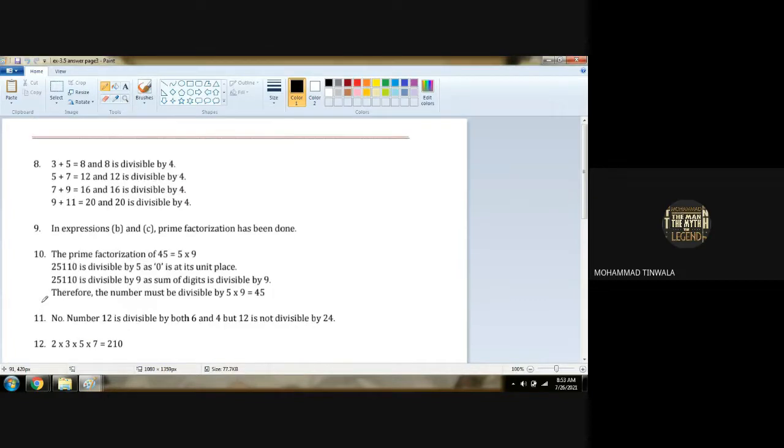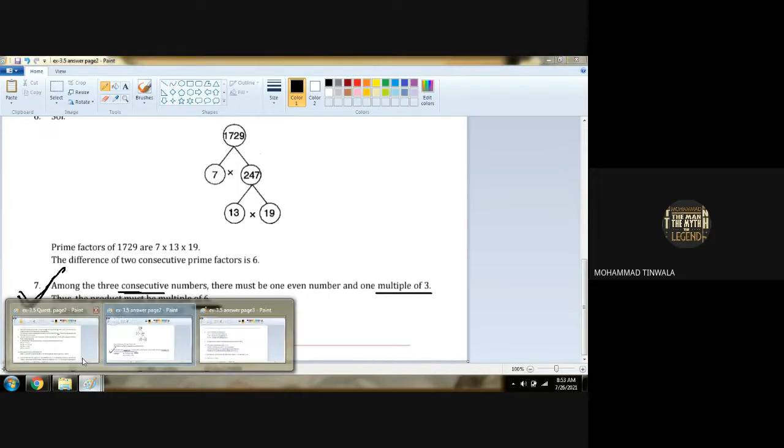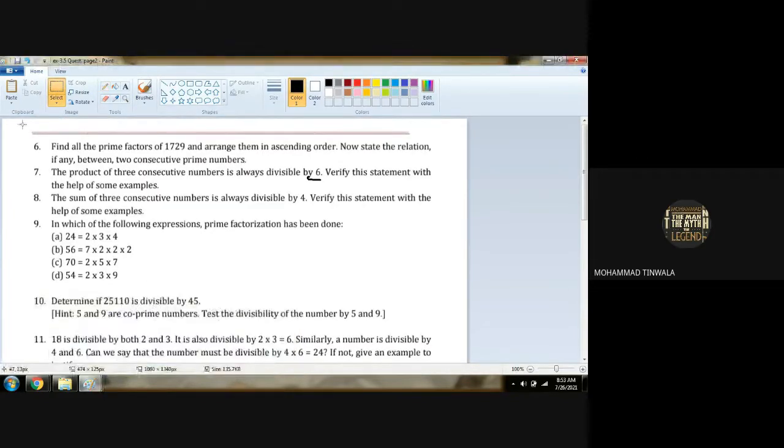Understood? Again, look at the question and see what it wants to say. We already did this in our last lecture. Question number 7 is, the product of three consecutive numbers is always divisible by 6. Verify this statement with the help of some examples. Three consecutive numbers 1, 2, 3. Once we multiply, the answer will be always divisible by 6.